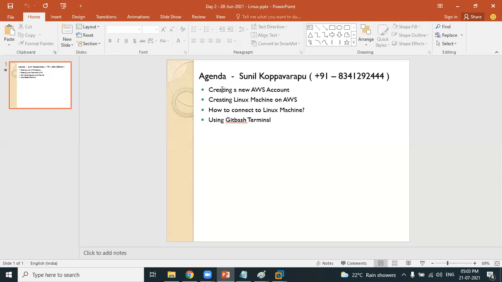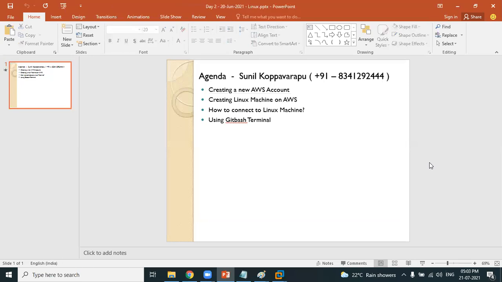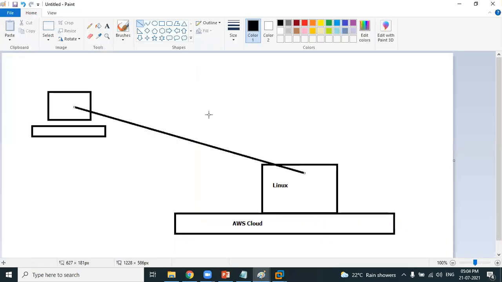We have already covered how to create a new AWS account. As you are now comfortable creating an AWS account, go ahead and create a new AWS account after today's session, and then also go ahead and create a Linux machine. Now I'm showing you how to create a Linux machine on AWS cloud. That's the best approach. Our approach is always on AWS cloud. So we'll be learning how to create a new Linux machine on AWS cloud. That's our plan for our session now. Any questions?